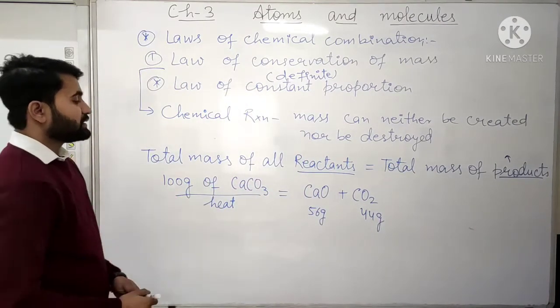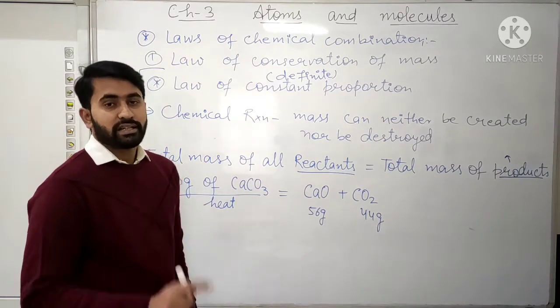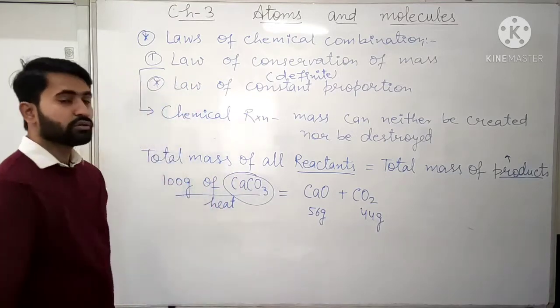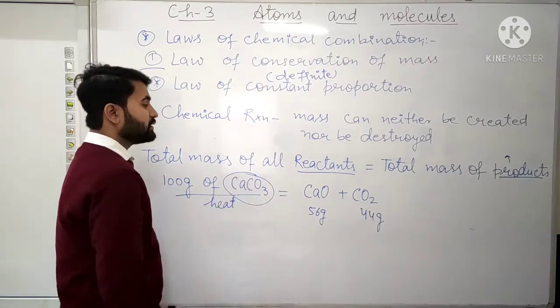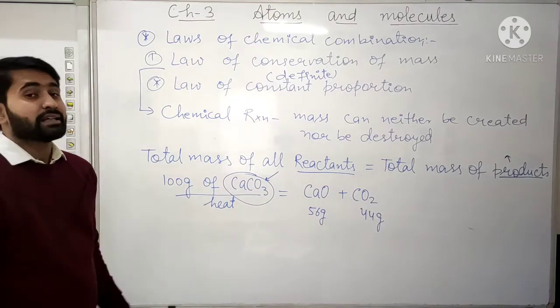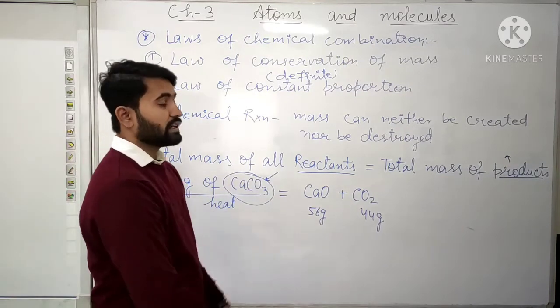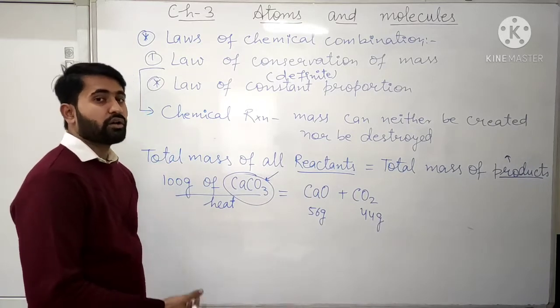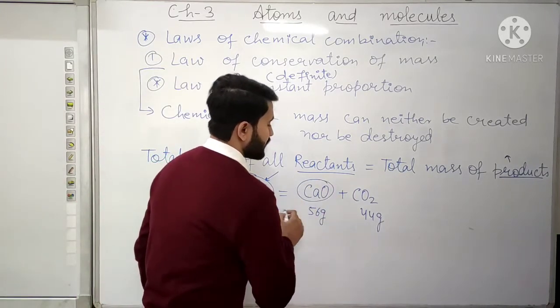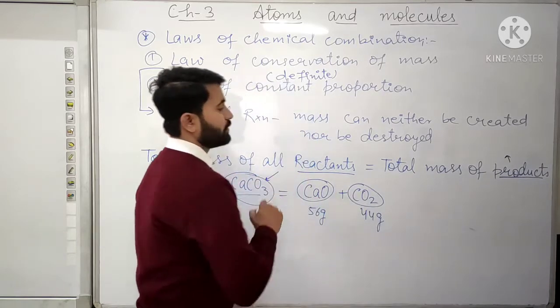So here the initially taken substance, the reactant, is calcium carbonate, and the new substances formed in this chemical change are calcium oxide and carbon dioxide.